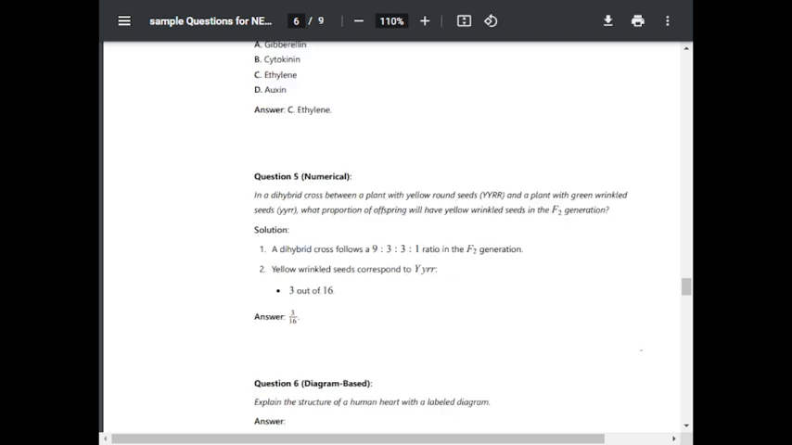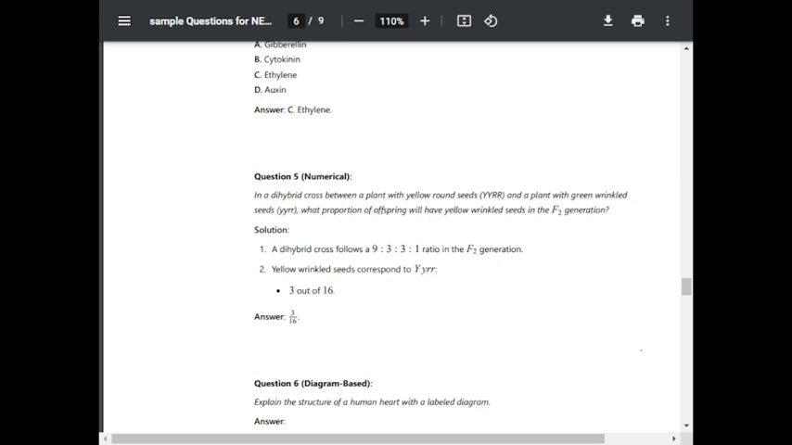Question number 5. Numerical. In the dihybrid cross between a plant with yellow round seeds and a plant with green wrinkled seeds, what proportion of the offspring will have yellow wrinkled seeds in the F2 generation?